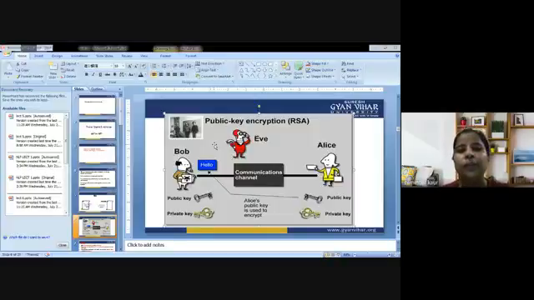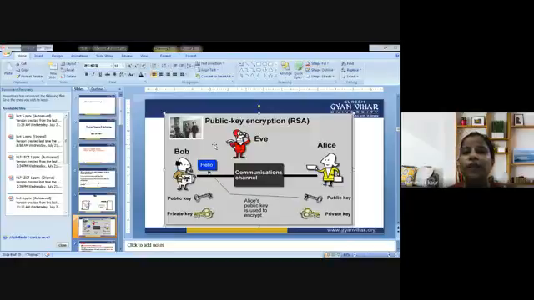Now there could be a public key that is used by Bob and one that is used by Alice as well. But the public key is available to the eavesdropper as well. So the private key is only known to Bob and Alice. So this is the communication channel that is being used. The public key is available to each and everyone who is on the network.